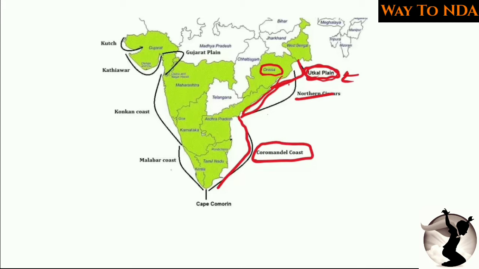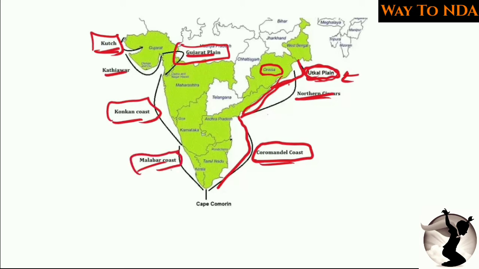अब आपको यहाँ पर याद क्या रखना है? What is the important thing you should remember is the position of the plains. Okay, you may be asked to arrange it north to south, or you may be given options from north to south, south to east. ये ऑप्शन आ सकते हैं, ठीक है. You may get this type of options, and this is the reason you should remember the position of the plains. Okay.